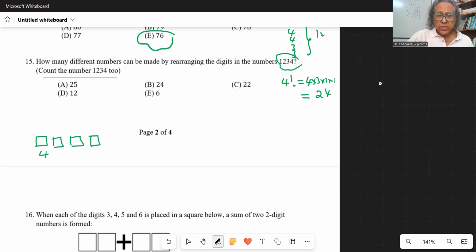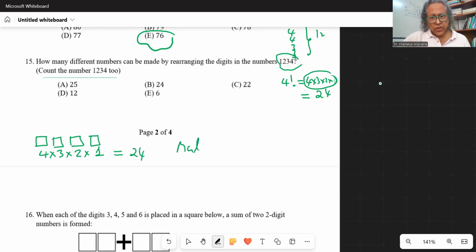But after we put 1 in that box, for the hundreds place box we have only 3 choices. And for the tens place we have only 2. And for the ones place we have only 1. And then when you multiply these numbers, you get 24. And this is by the multiplication principle.